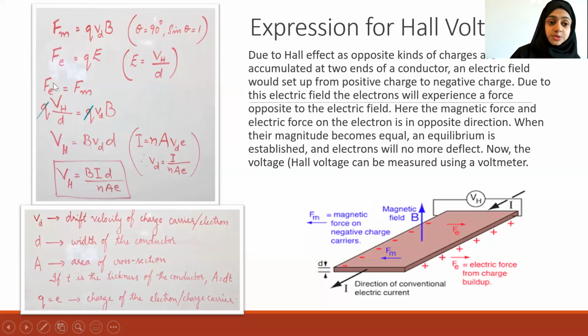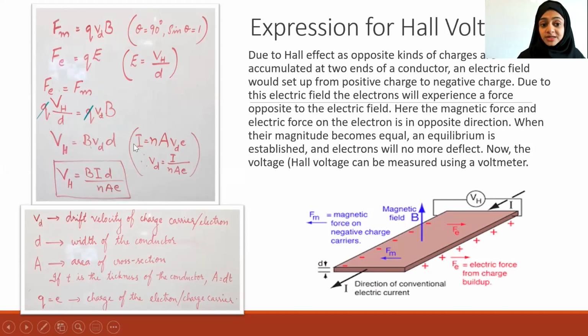So for Fe I have substituted Q VH by d, and instead of Fm I have written Q Vd B. So Q gets cancelled, and taking d to the other side, we got the Hall voltage is equal to B Vd into d, where Vd is the drift velocity.